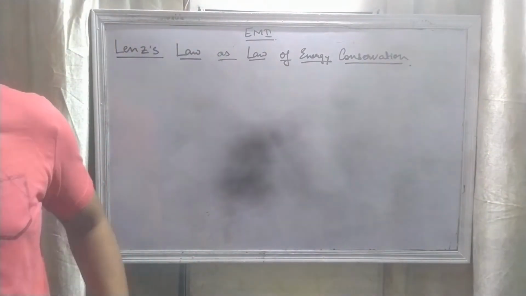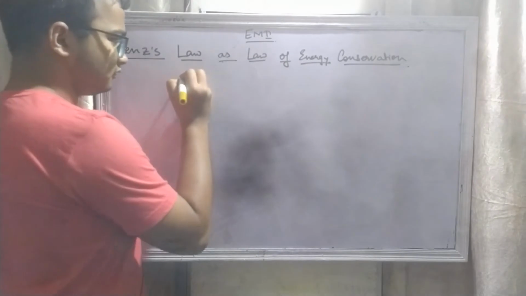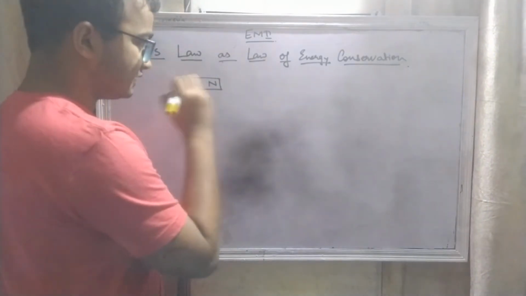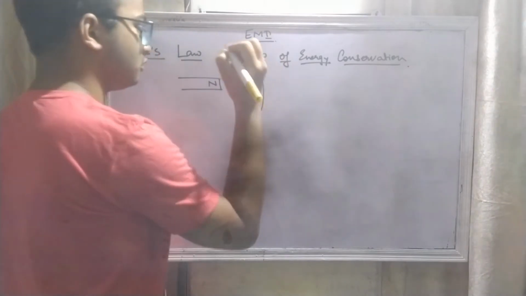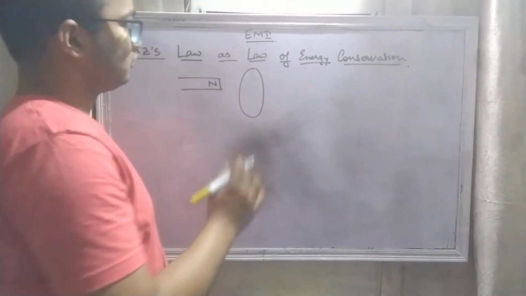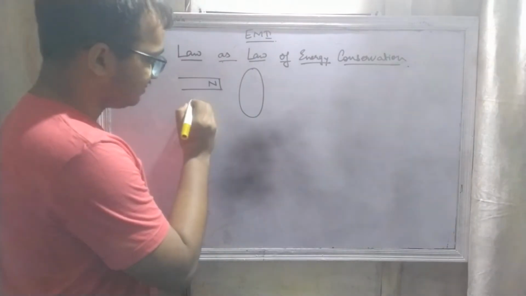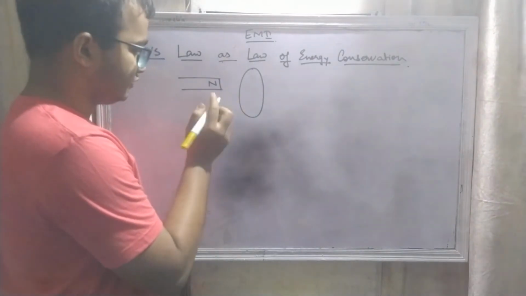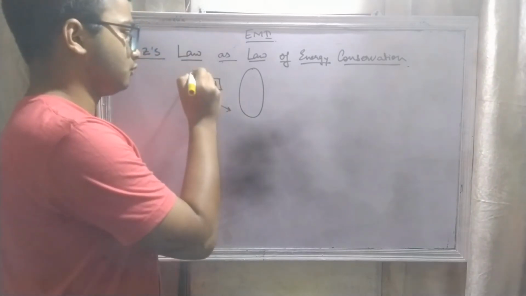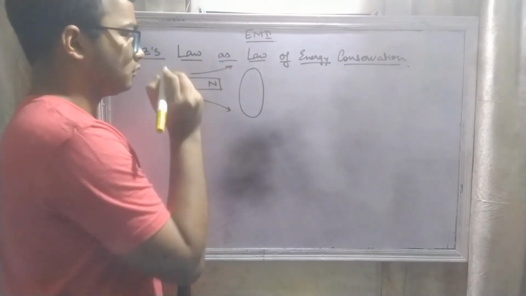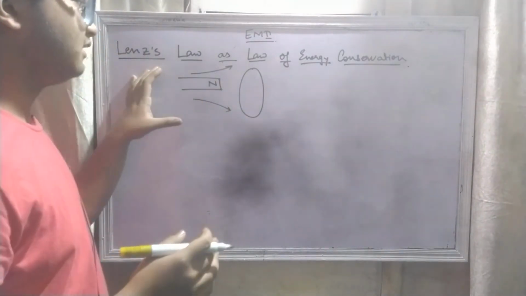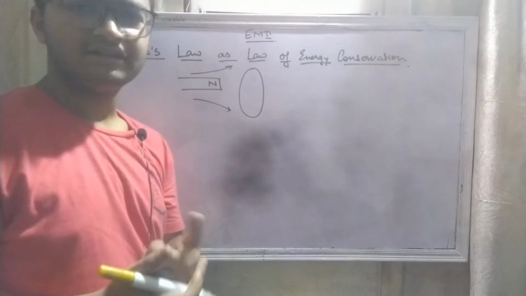Now Lenz stated with this example that when a magnetic pole is moved towards a coil, now there is a change in magnetic field.